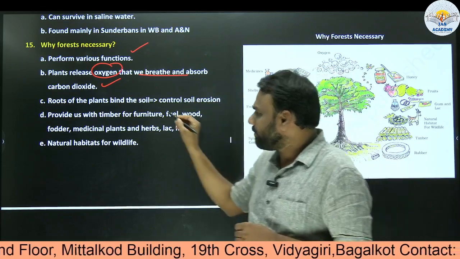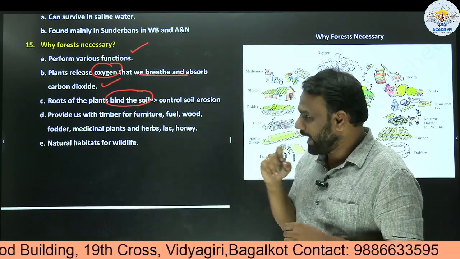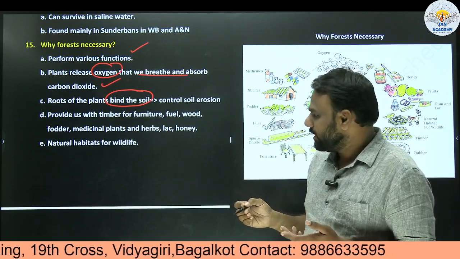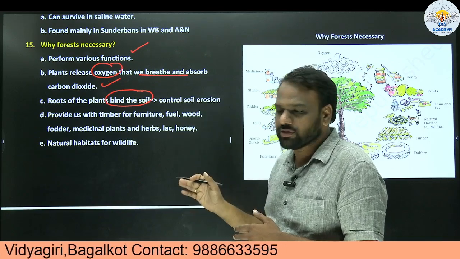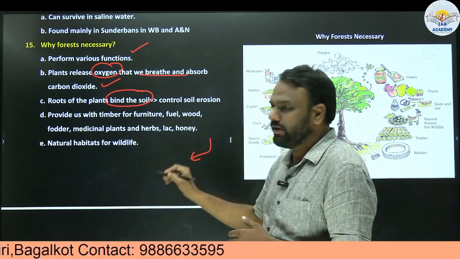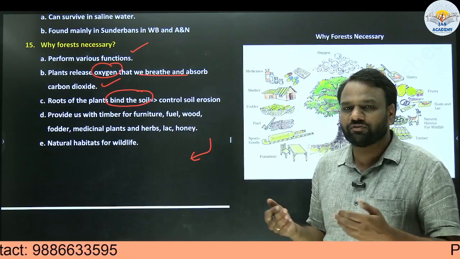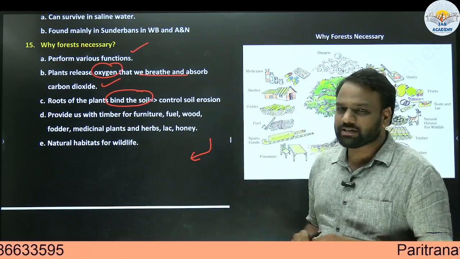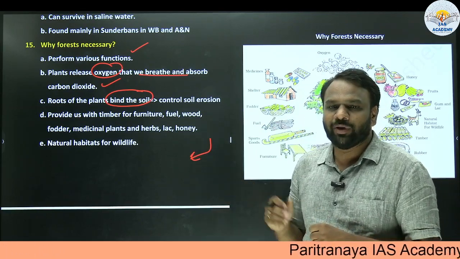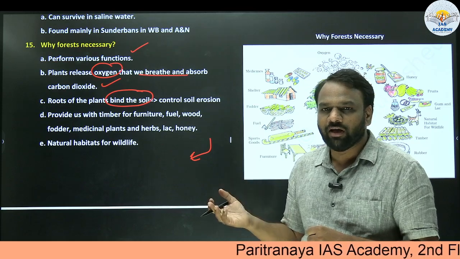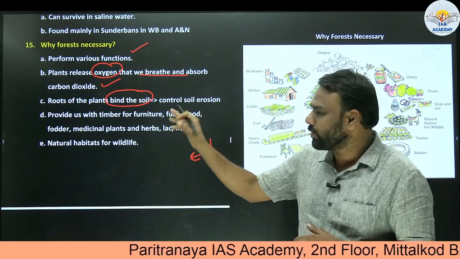Similarly, roots of the plant bind the soil. Very important. In the absence of plants, vegetation or trees, what happens? Whenever rain occurs or the wind blows, the soil will be eroded, and the fertility of that soil will come down because of the erosion. Because of the plants and trees, the roots hold the soil tightly. So when there is rainfall or wind, soil erosion will not take place because of the strong holding of the soil by the roots of the trees.